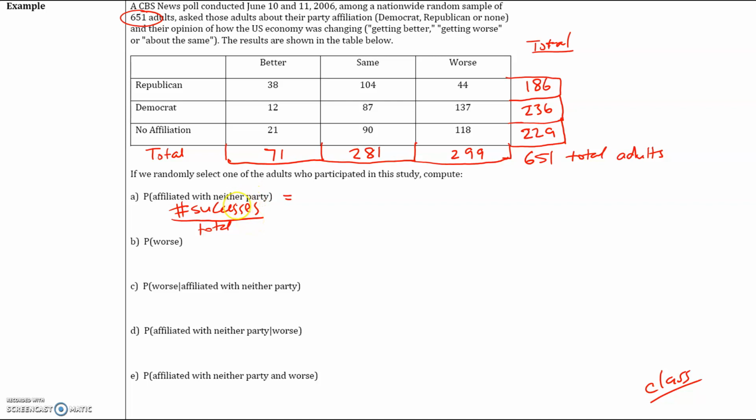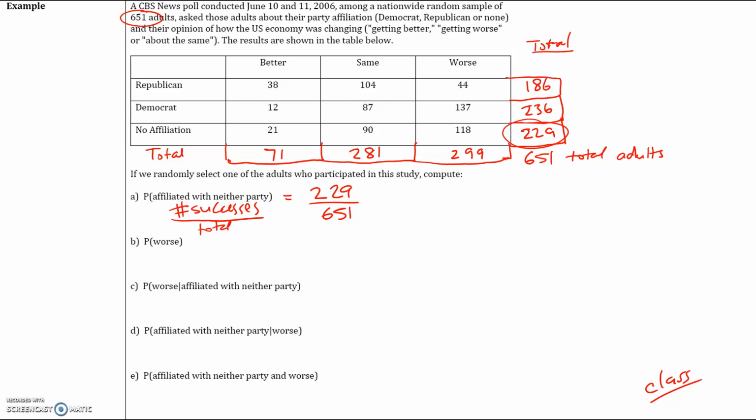All right, so let's take a look at how many people have no party affiliation. That's how we define a success. Okay, so no party affiliation, if we look at this row over here, that's going to be a total of 229. And the total number of adults is 651. So for part A, our probability is going to be 229 over 651.